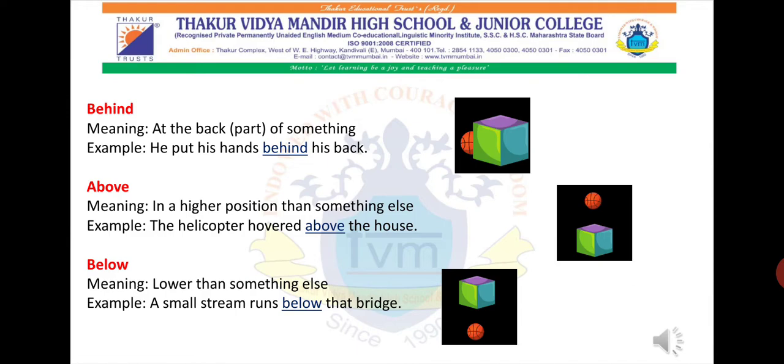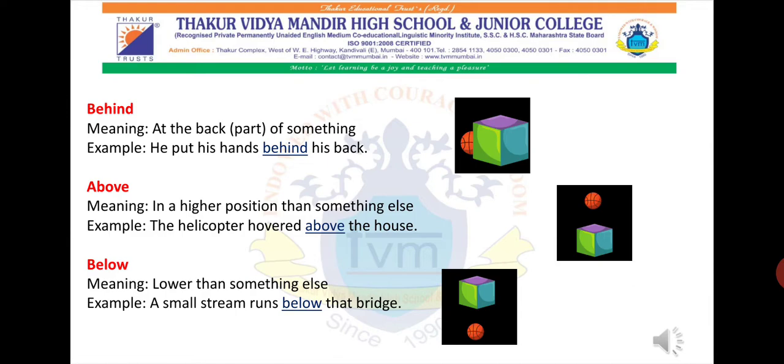He put his hands behind his back. So the preposition behind tells us where a particular object has been placed, behind something. You can ask the question, where are his hands? And it will give you the answer, behind his back.